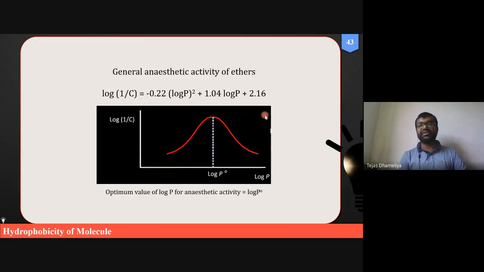Similarly, we will meet this kind of curve when we learn the non-linear Hansch theory or Hansch equation. There are two types of equation: one is called the linear model and the other is called the non-linear model. The non-linear model is like this, the parabolic curve. In Gujarati we would say parabolic shape. That parabolic curve is for the hydrophobicity of the molecule.